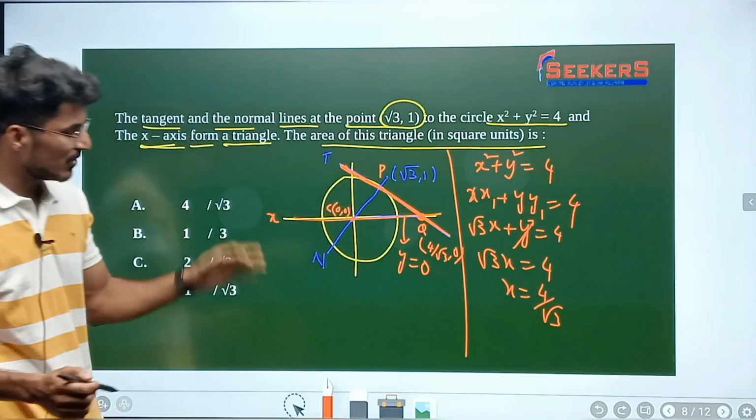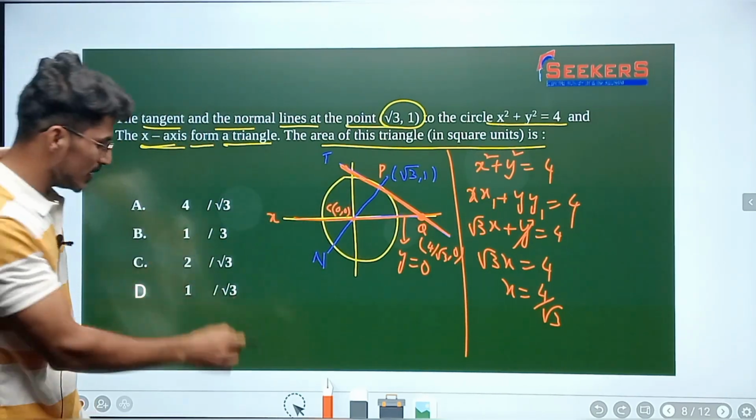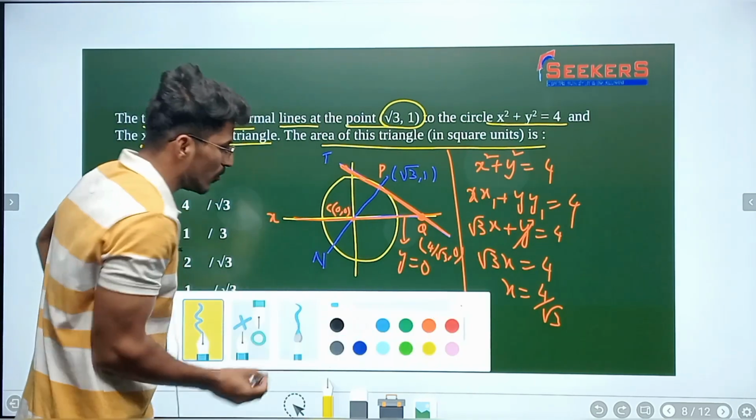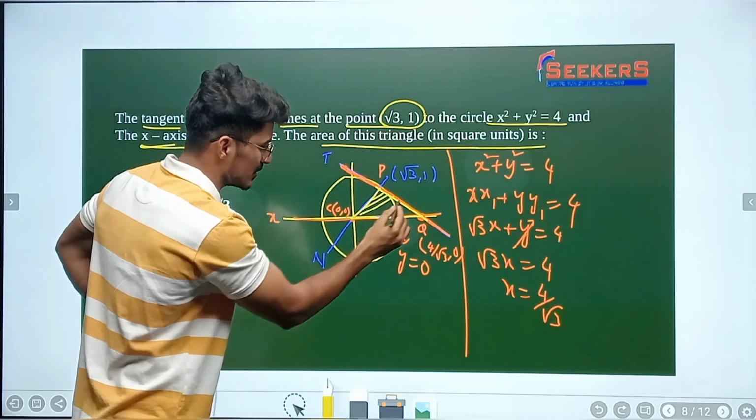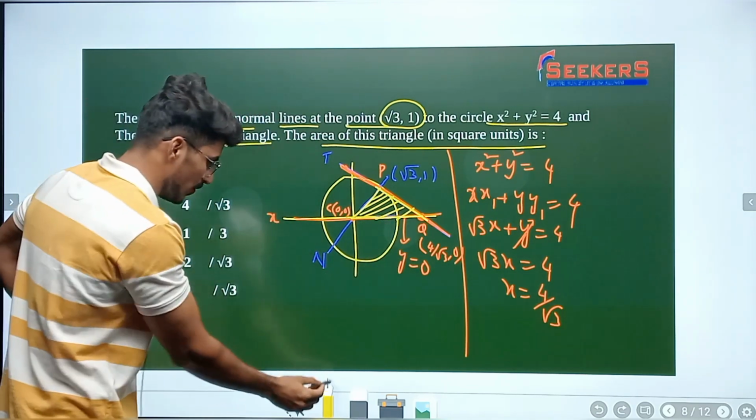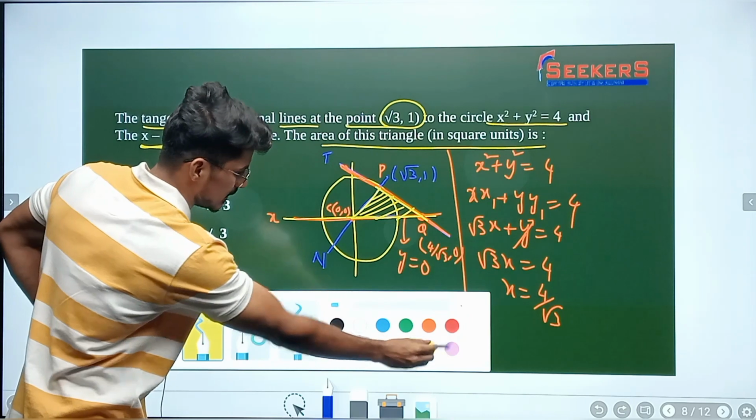So now can't you find the area of the triangle? Let us find out the area of the triangle. This is the triangle I'm going to make here. This is a triangle, let me shade this. Alright people, so now here, let me just take pink color.